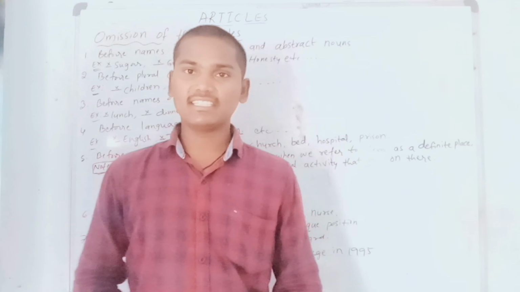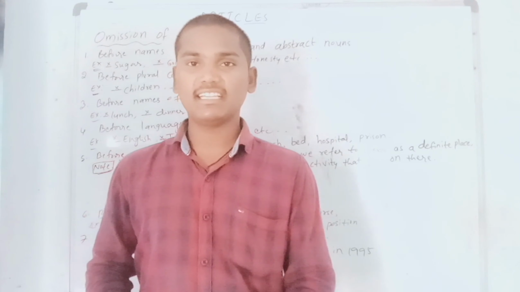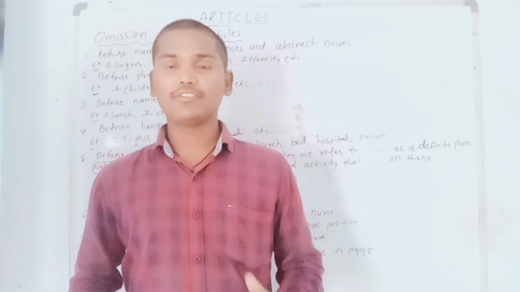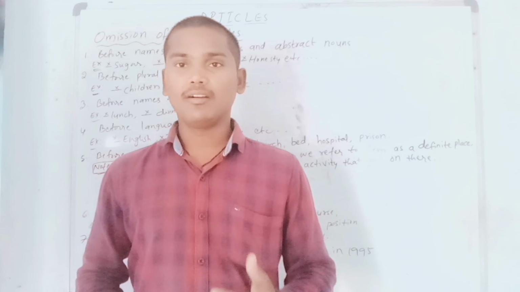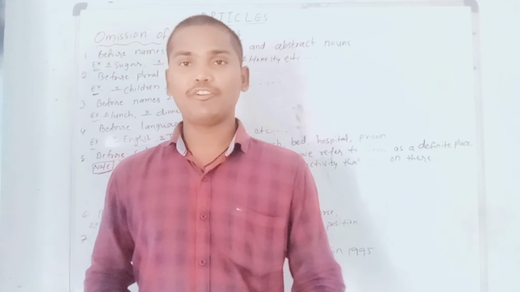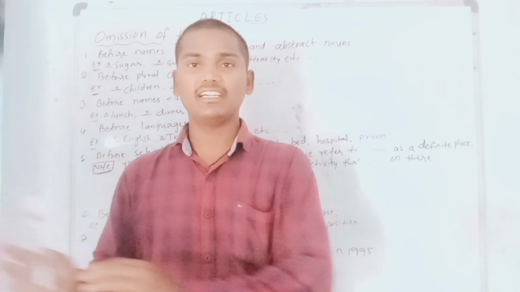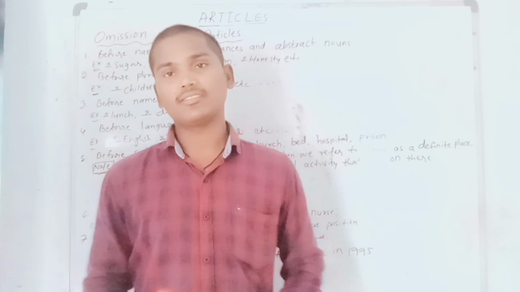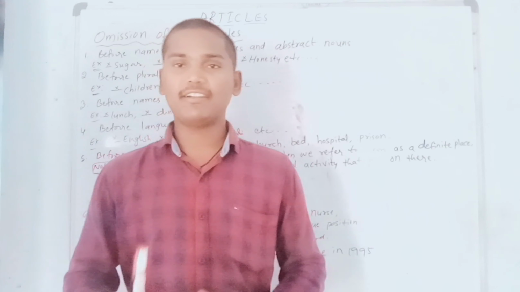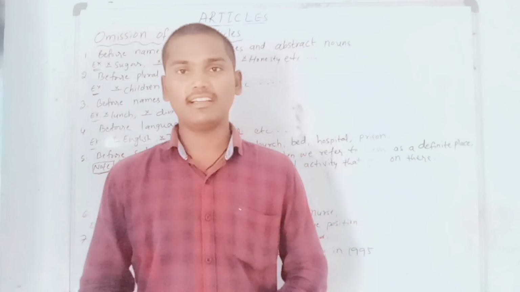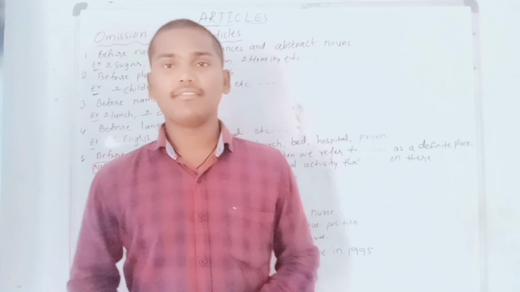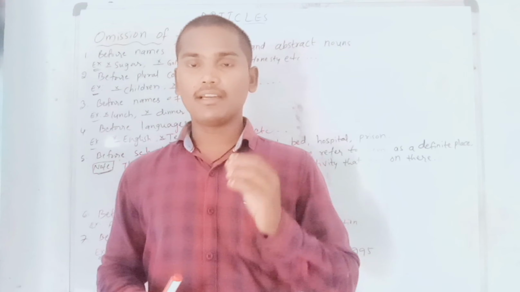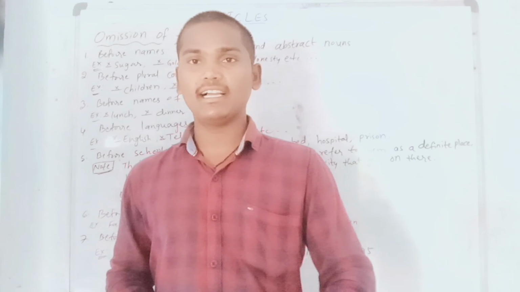That's why cook is also one of the relations in the family, and we should not use any article before that word. Nurse also. Nurse means the particular nurse who treats our family. So we have some bonding and relation with her or him, and we should not use any article before that also.